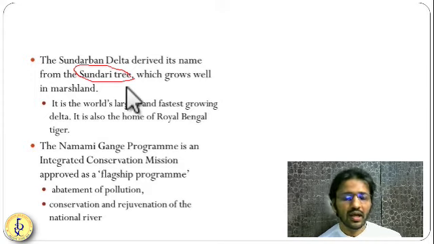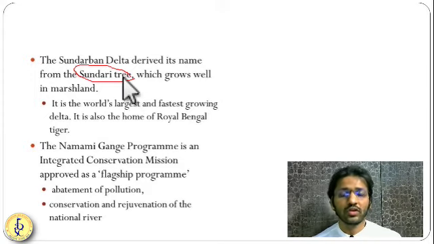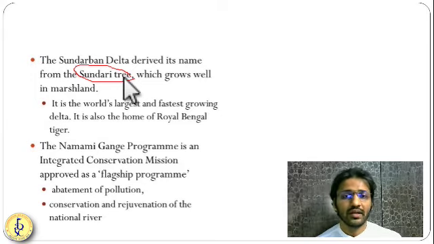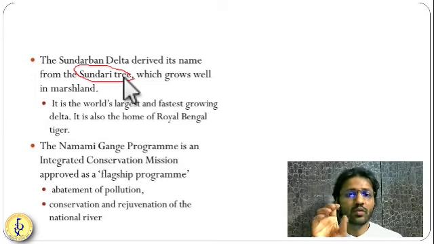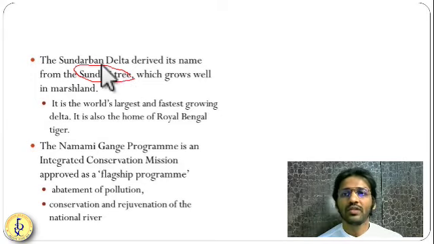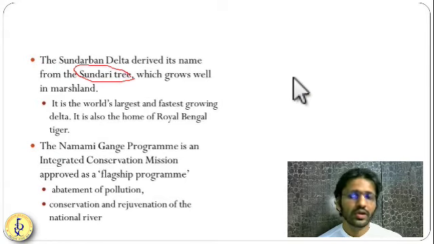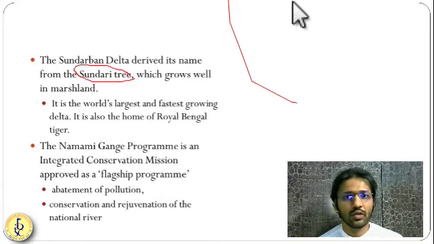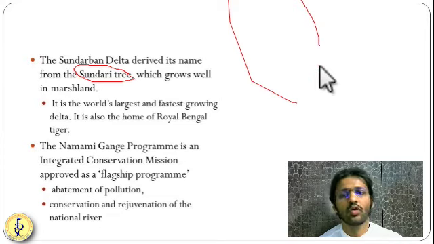They never sink, and it does not get rotten inside the water. So that's why these Sundri trees are very, very important. They make ships, and small ships are also made using this Sundri tree.